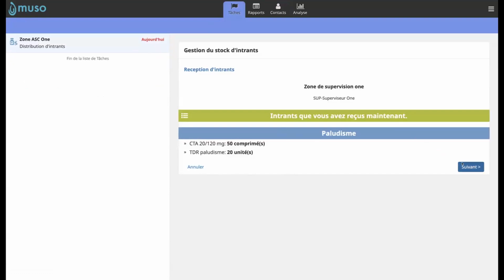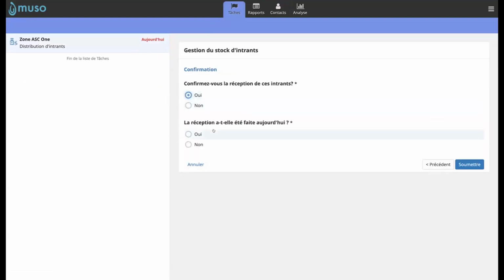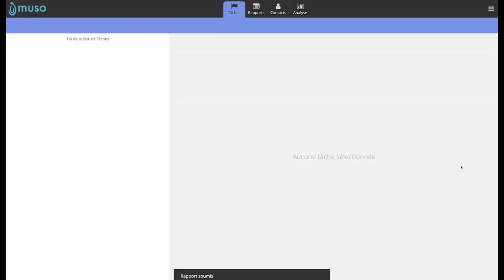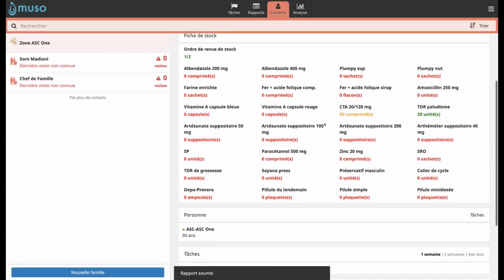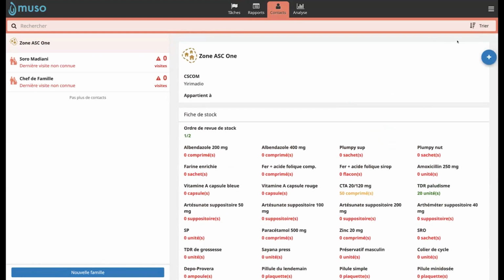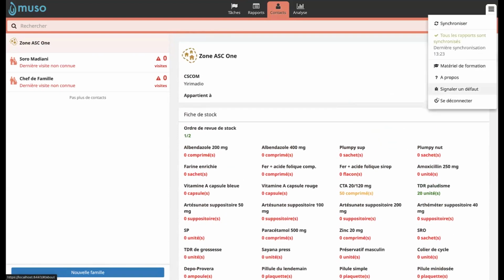So here I click on it, I say yes, I confirm. I say yes, this is the stock of today. And now I go back to my contacts, and here you can see that I have received these 50 units of CTA, 120 milligrams, and the TDR, I have 20 units here.